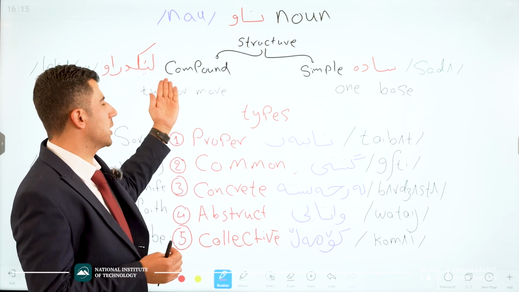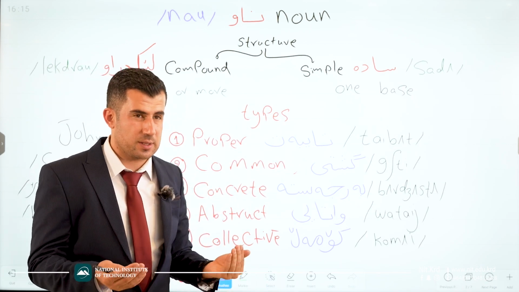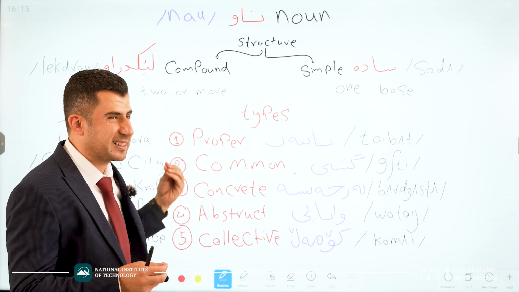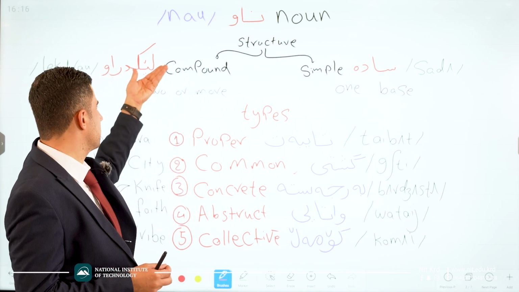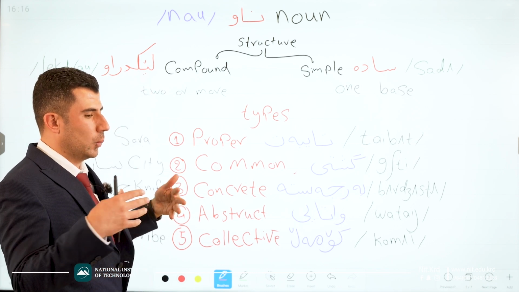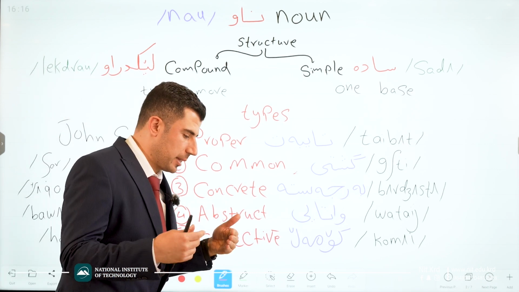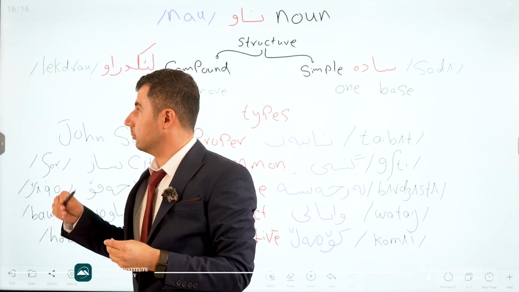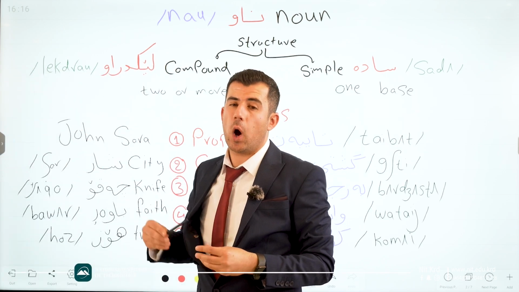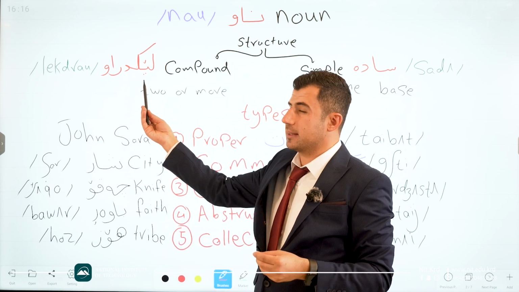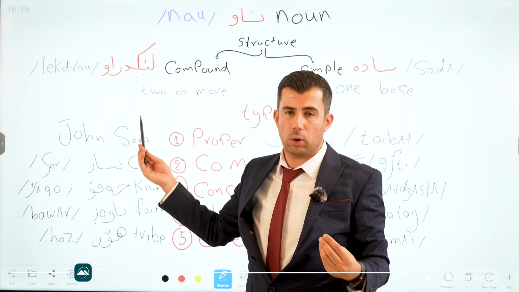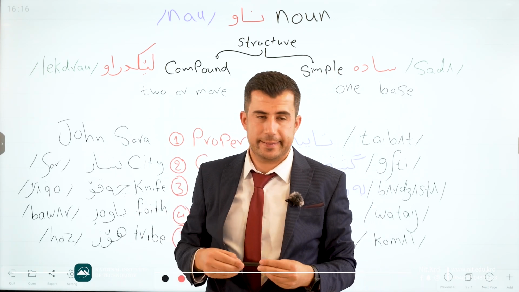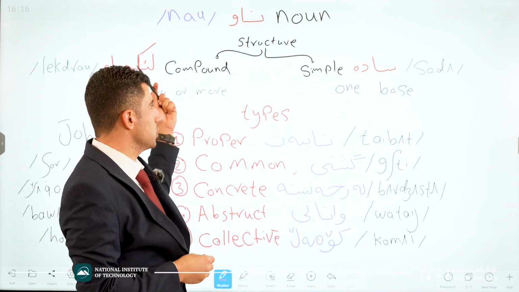When we move to the compound nouns, okay, compound nouns, in Kurdish we say nawi lekdraw. Compound, it means lekdraw. Lekdraw, it means joined together. Good. How we pronounce it is like this. Lekdraw. This one contains two or more syllables or parts. Good. That is according to the structure.